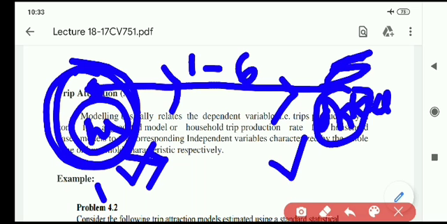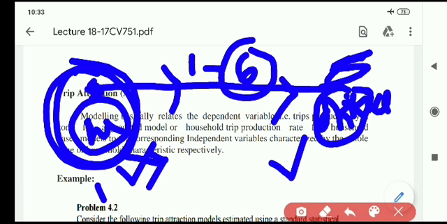What do you mean by trip attraction then? Ward number 6 is a trip attracted area, and it is an employment area. Offices are there. So the trip attracted area is ward number 6, and the trip attraction purpose is for job, for employment. Why are the trips produced from ward number 1?